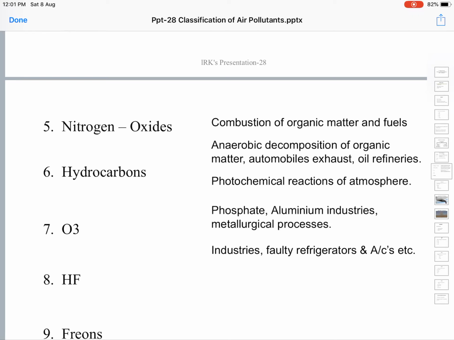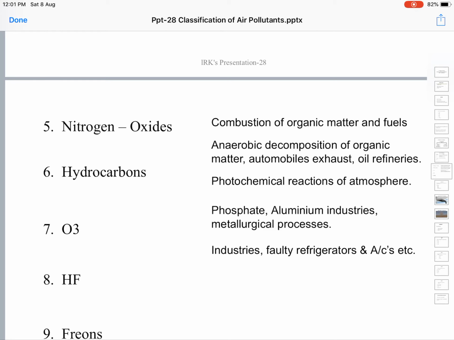O3 is called ozone. At the stratosphere level, about 11 kilometers to 50 kilometers altitude from the sea level, that is called the stratosphere.